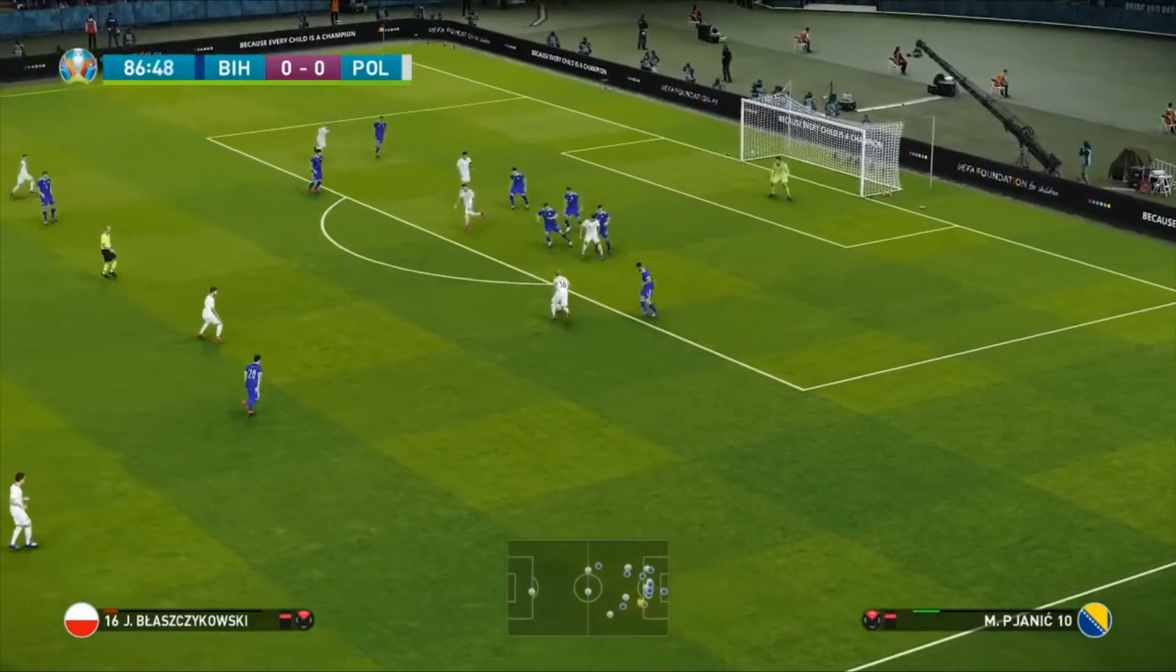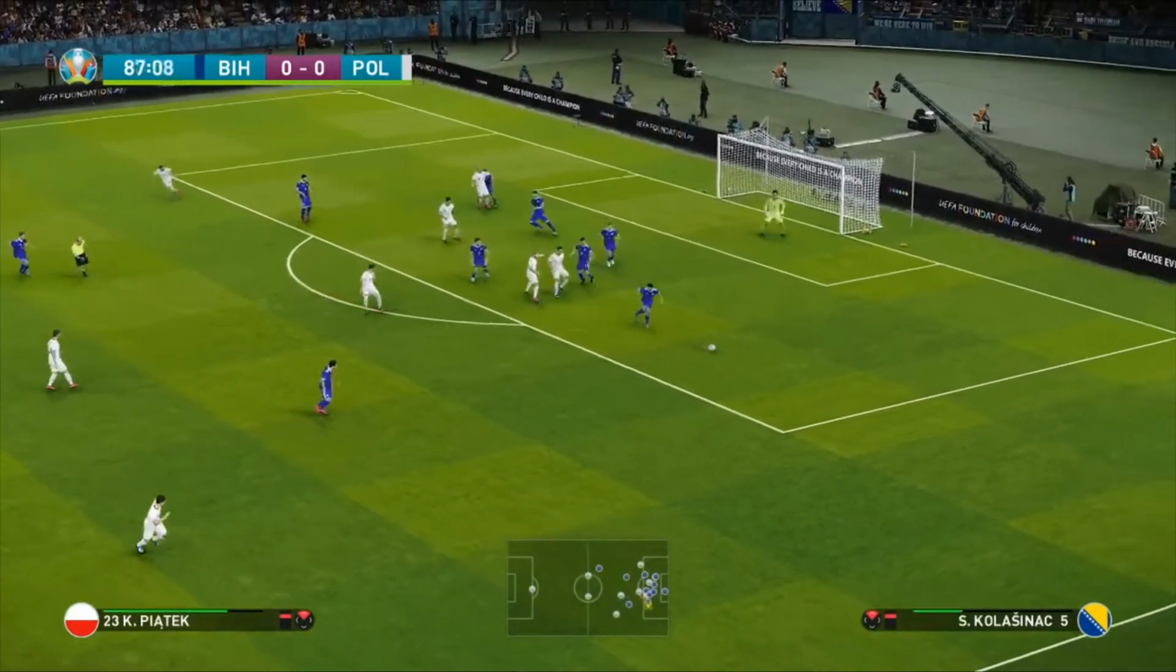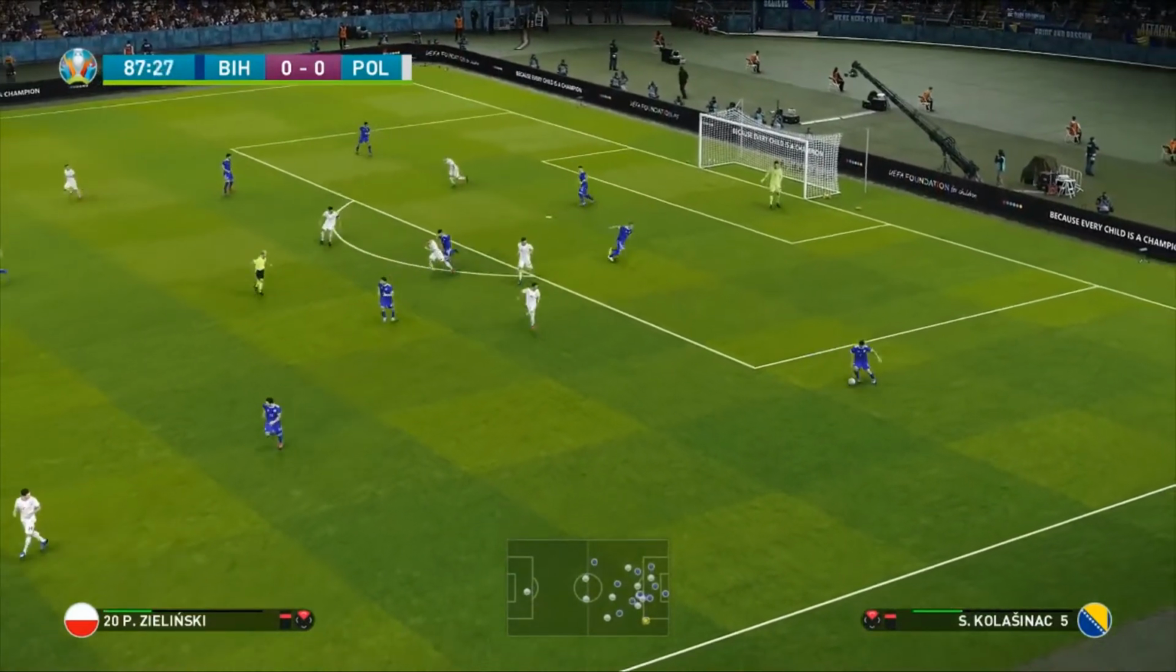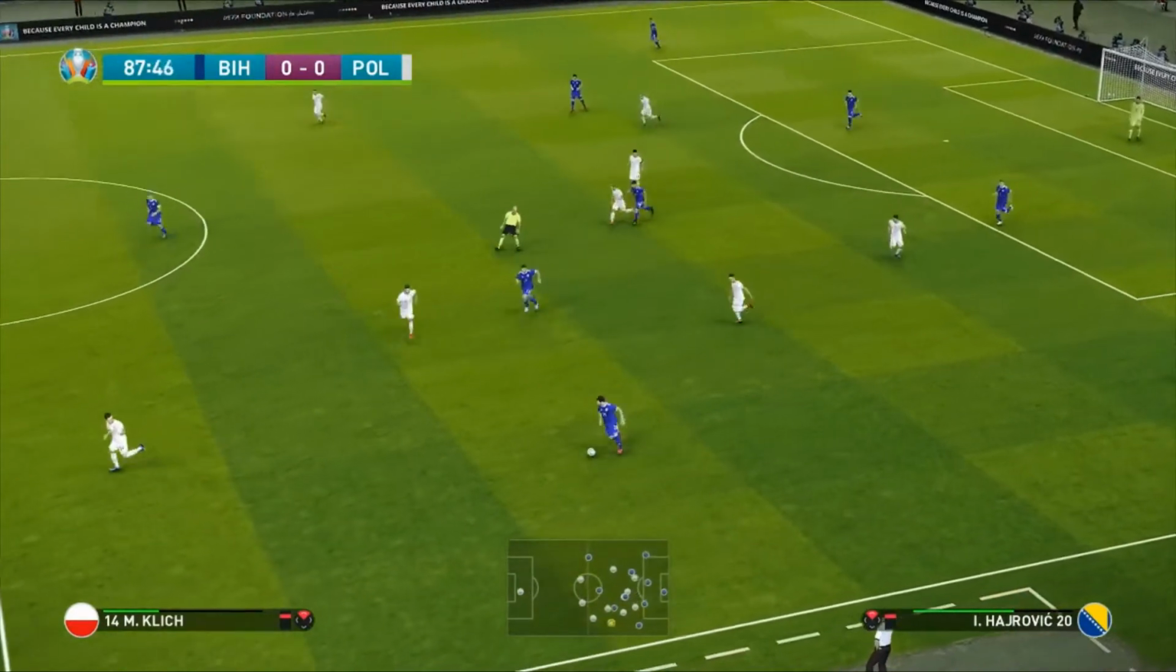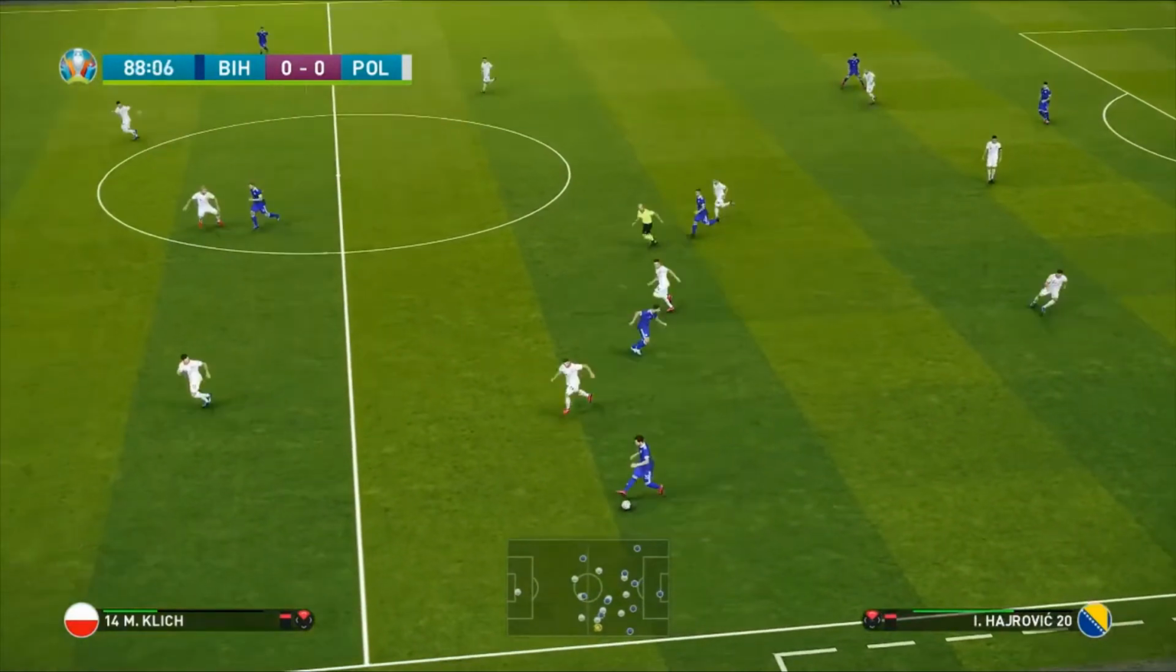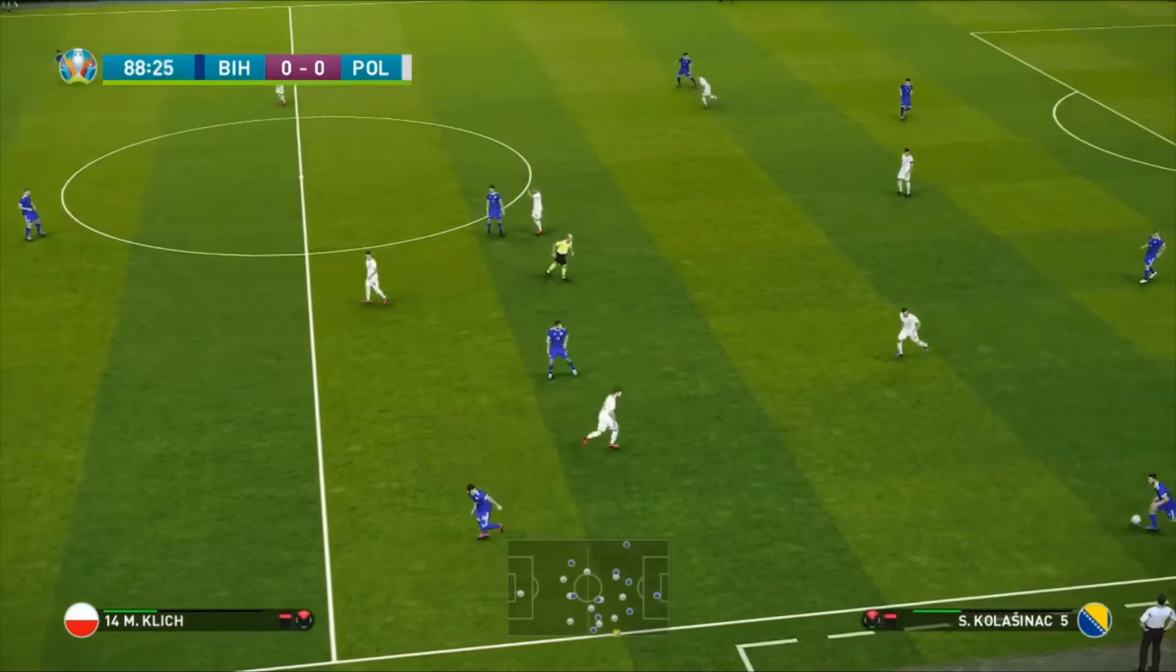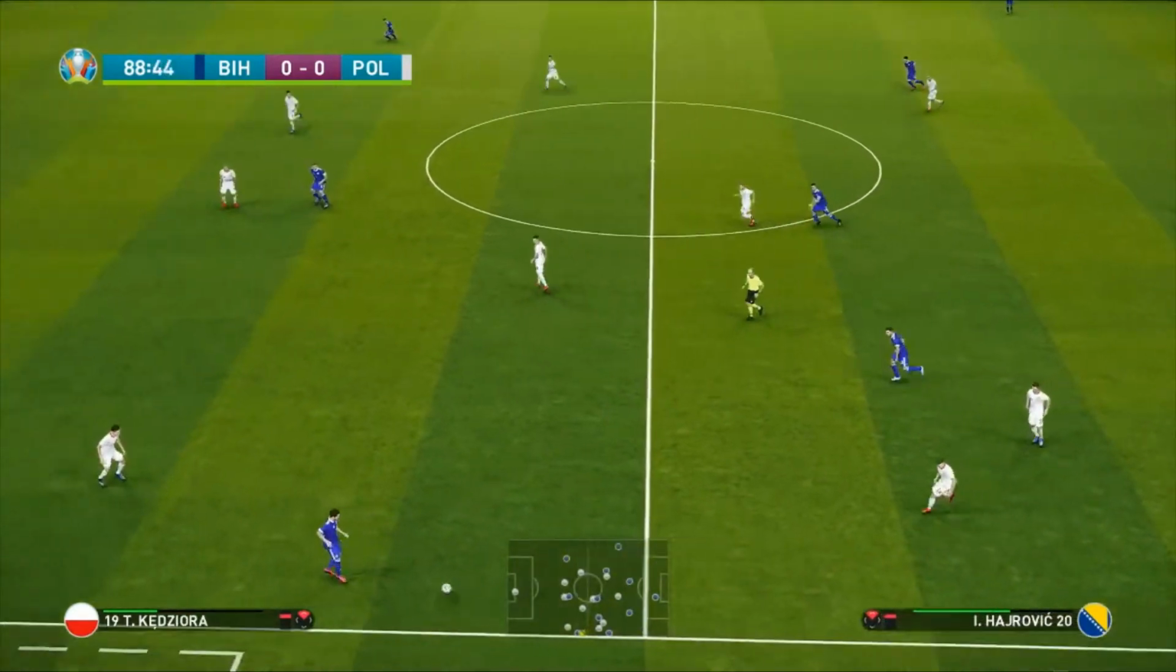Cuts in. Blaszczykowski hits it. And it's just blocked. Unlucky there from Blaszczykowski. Imagine that as a late winner in this game. Now here's Hadrovic. He's not been on for too long. Into Kolasinac. Back to Hadrovic.